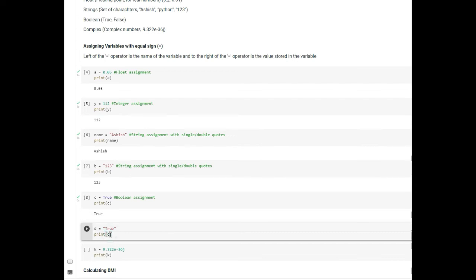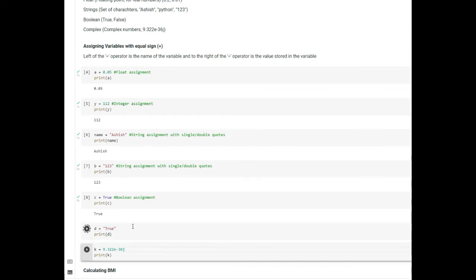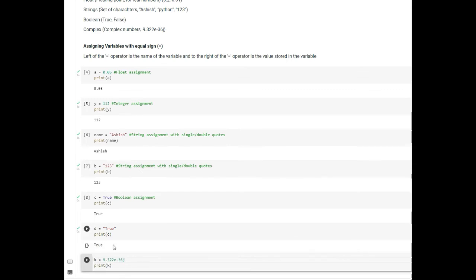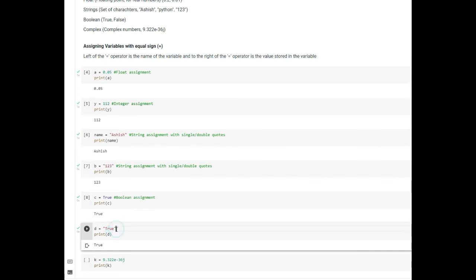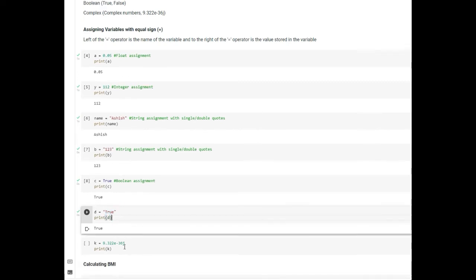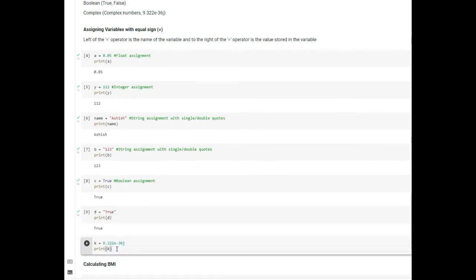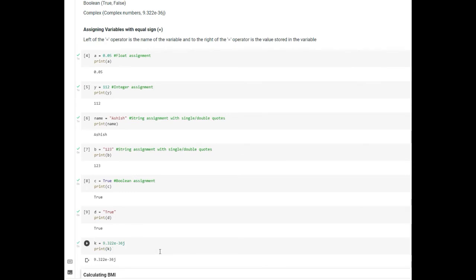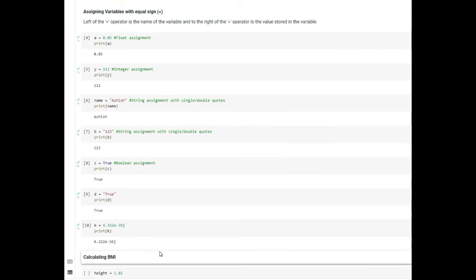So we will try to print this value, and you can see that the value of d is true. And you need to note that this is not a boolean because it is under 2 double quotes, and this is stored as a string. The next one is k, so we are giving it a complex number, and we will try to assign this variable k a value that is a complex number, okay?